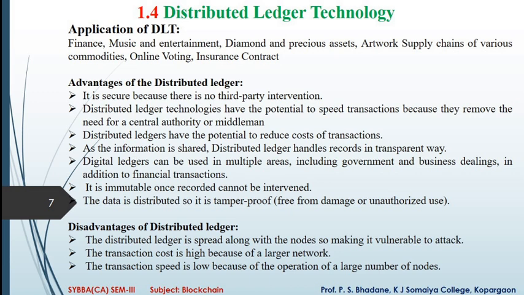Disadvantages of distributed ledgers. The distributed ledger is spread along the nodes, making it vulnerable to attack. The transaction cost is high because of a larger network, and the transaction speed is low because of the operation of the large number of nodes. These are some disadvantages of distributed ledgers.